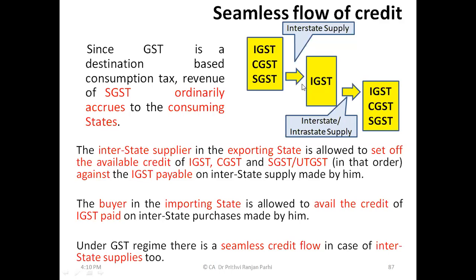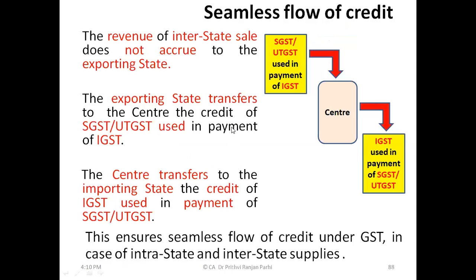Is it not? This is how you can say credit moves from one state to another state. That is why we call it the seamless flow of credit. Understood the concept? Yes, sir. Okay. Now again we'll elaborate the same thing further.